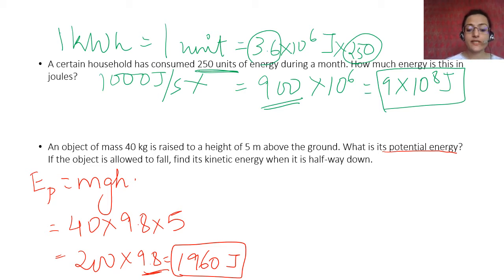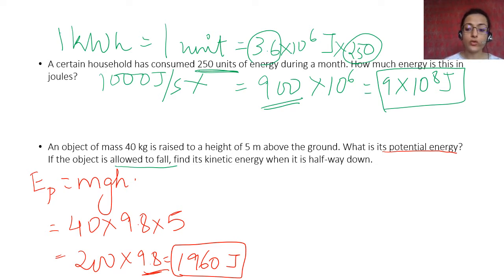This is the maximum potential energy, so this is the total energy of the object at height 5 meter. Now what is the second part you have to remember in this? You have to remember that there is conservation of energy, so the total mechanical energy of the object remains conserved. So if the object is allowed to fall, potential energy is reducing, right? But kinetic energy is increasing proportionately, so that the total mechanical energy remains constant.